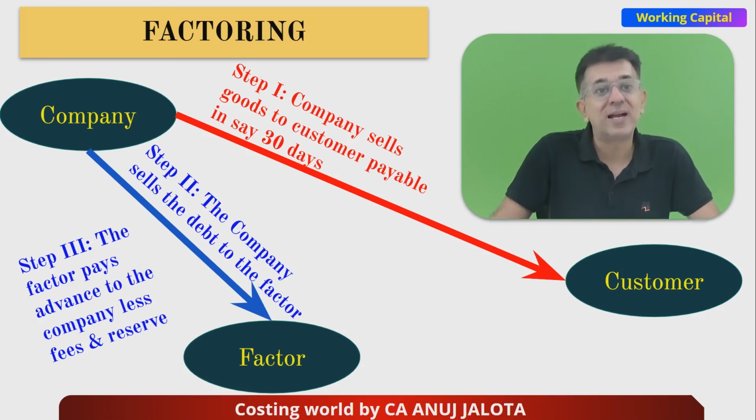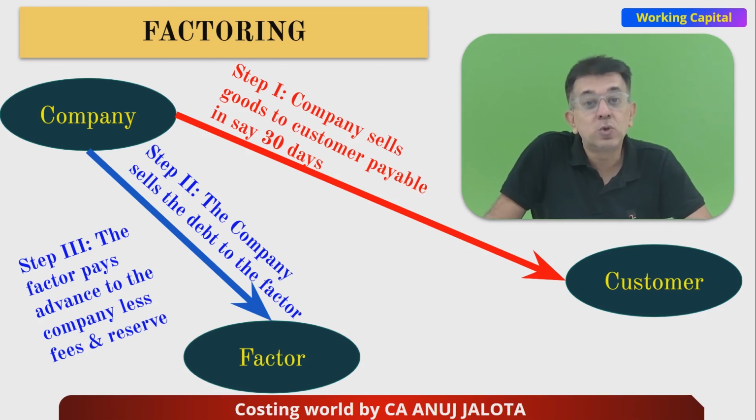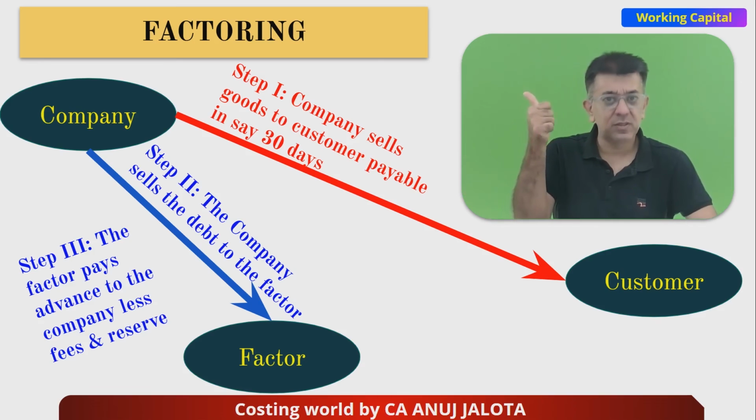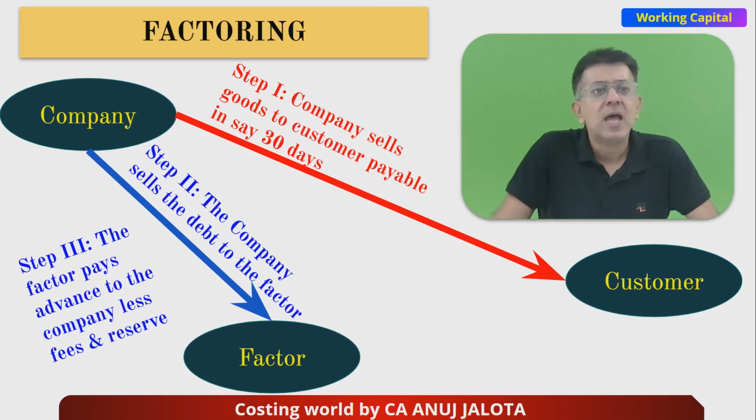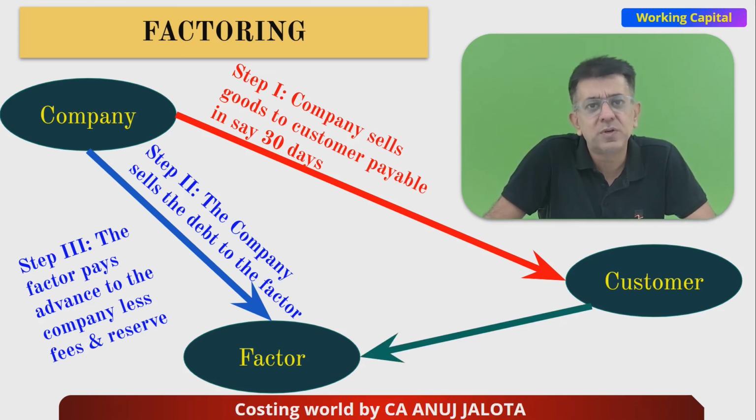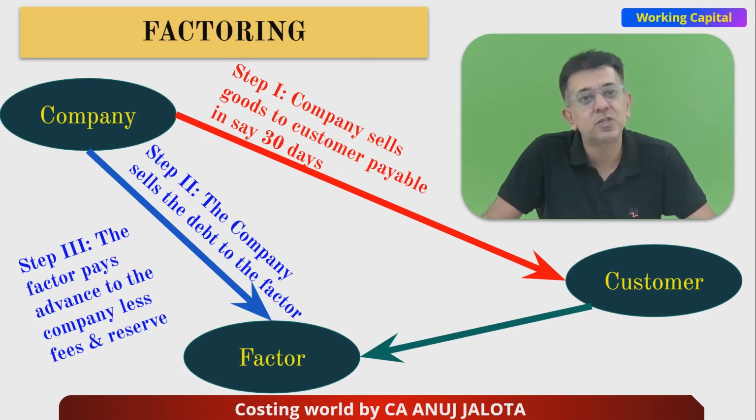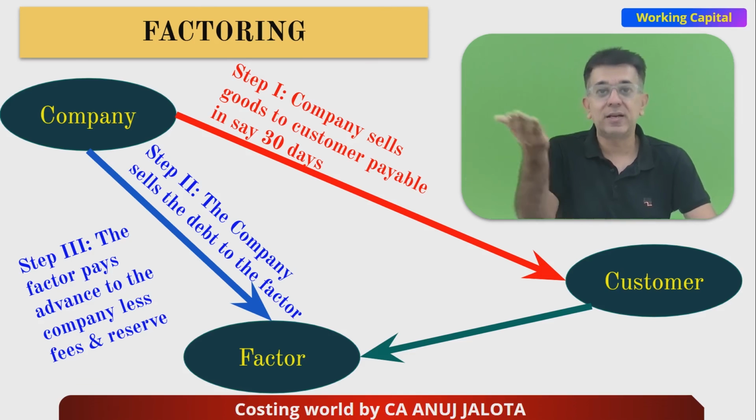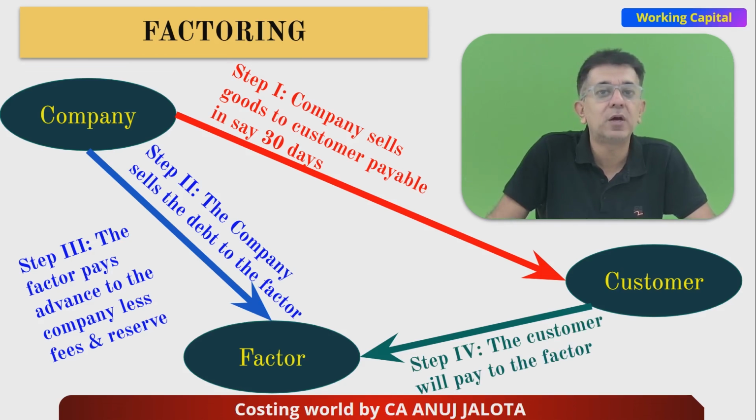They will also deduct the interest beforehand. So the factor will be deducting reserves, and the commission. Commission is called a fee, and the fee will include interest also, to be honest. Now say that 30 days are over, so the customer will be paying the money to the factor, because the factor will be taking that invoice to the customer to ask for the payment. So the customer will be paying to the factor.